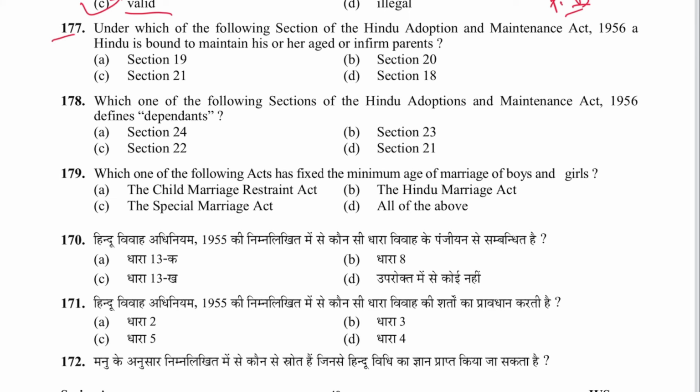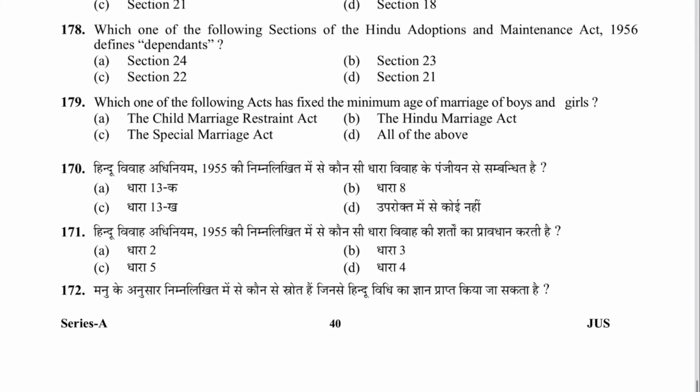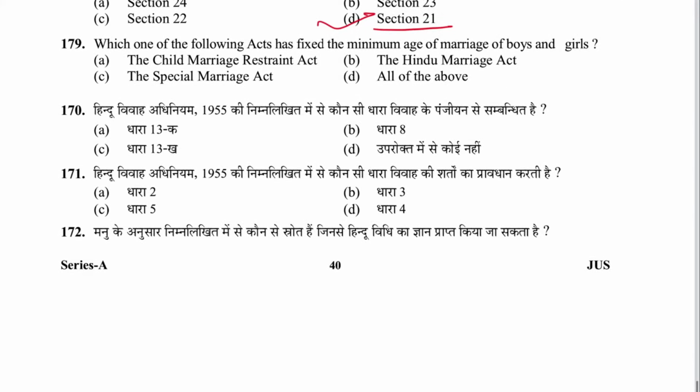Next 177. Under which of the following sections of Hindu Adoption and Maintenance Act is a Hindu bound to maintain his or her aged or infirm parents? That is section 20. B is the answer. Next 178. Which of the following sections of Hindu Adoption and Maintenance Act defines dependent? That is 21. D is the answer.